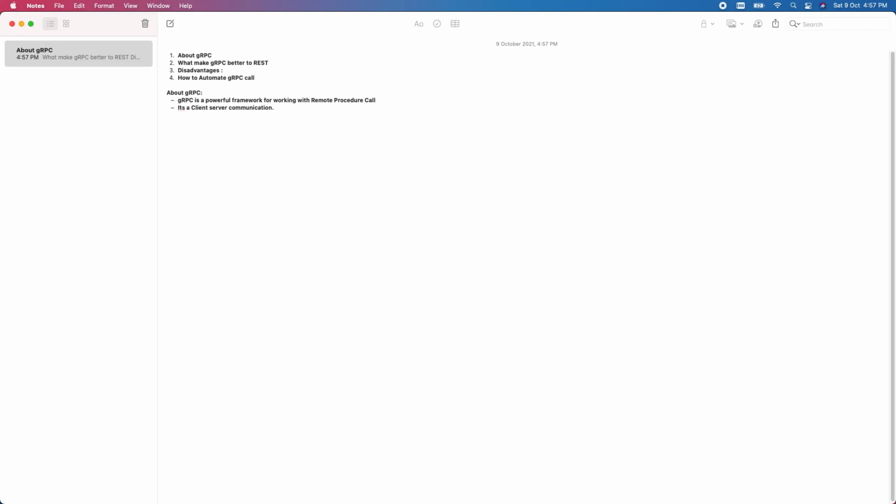Generally we use HTTP calls, where the client makes a request and then the server does the response. But RPC is a bit different, which doesn't use HTTP calls, and it works on the transport layer.